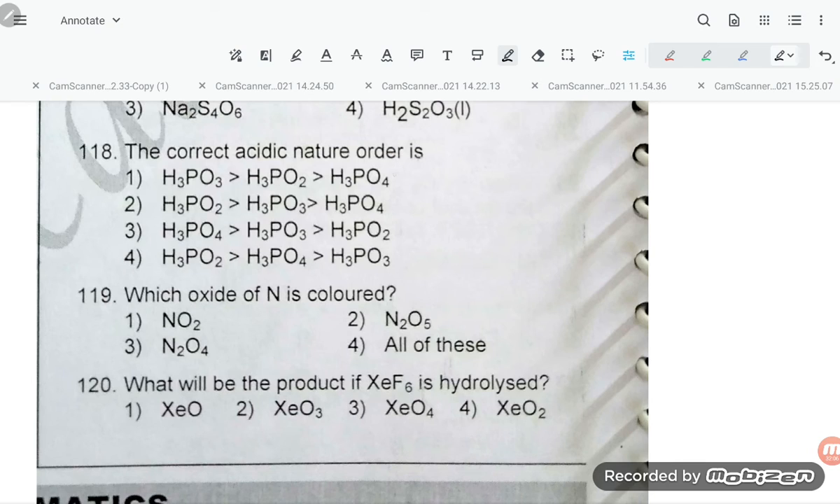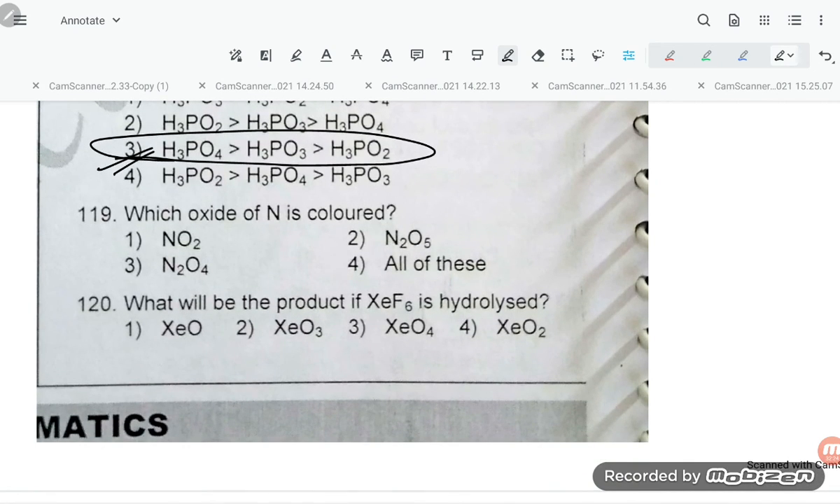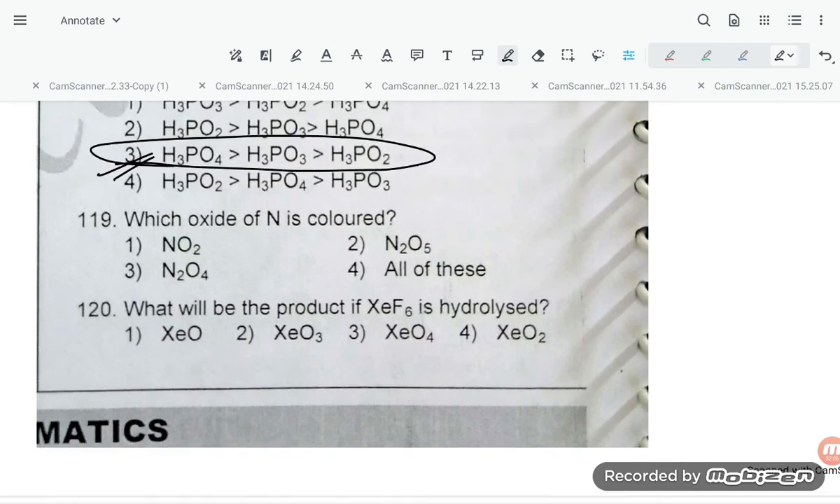The correct order of acidic strength: check out the oxidation state, student. Greater the oxidation state, greater will be the acidic strength. So phosphoric acid, then phosphorus acid, then hypophosphorus acid. Option number 3 is correct. As oxidation number increases, acidic strength increases.